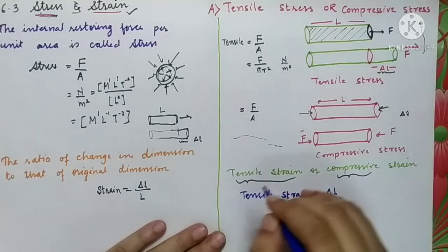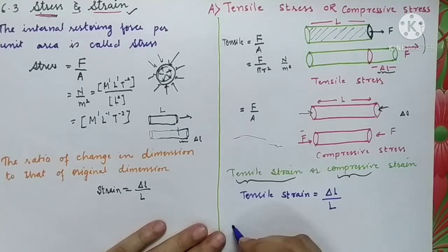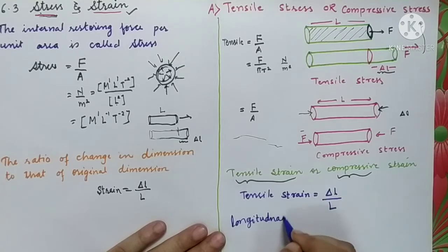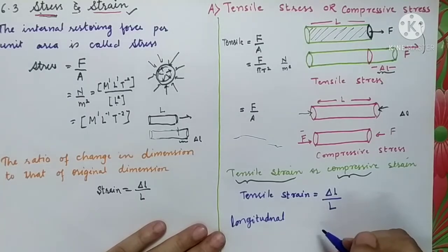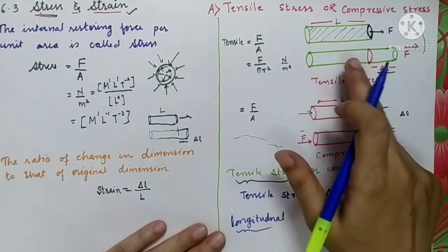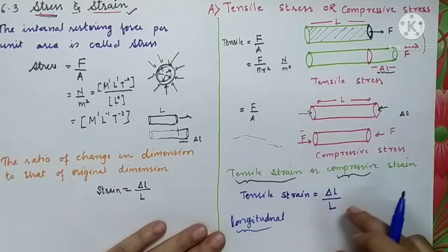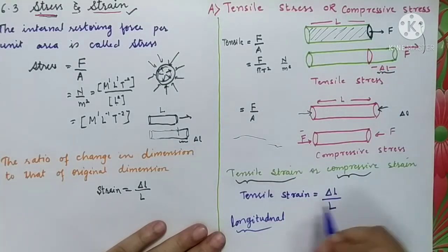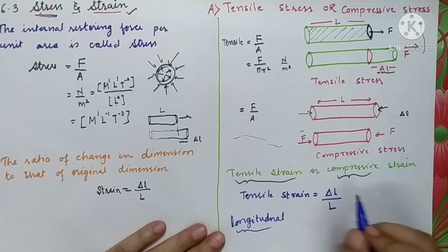Remember that this particular stress or strain is also called longitudinal stress or strain. Longitudinal, as it is related to the change in length, so that is why it is also called longitudinal stress and longitudinal strain. And what is the unit and dimension of this strain?